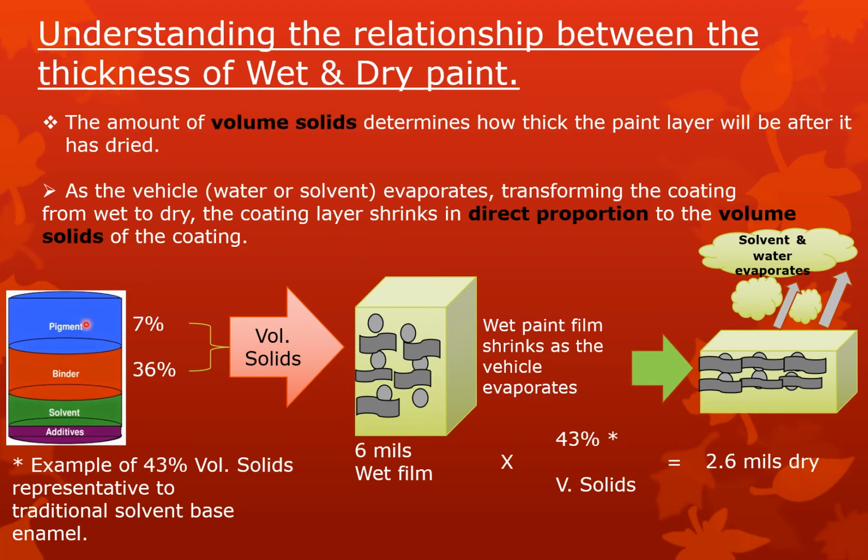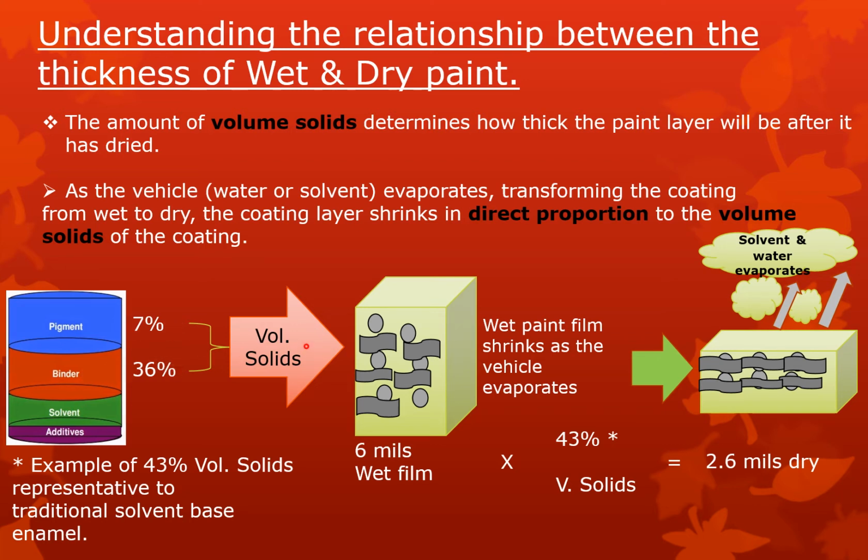So we know that paints have pigment, binder, solvent, and additive. Solvent will evaporate after the film formation. Additives are a very small amount, like 1%. So generally for volume solids we consider pigment and binder. For example, we assume that our paint has 7% pigment and 36% binder.